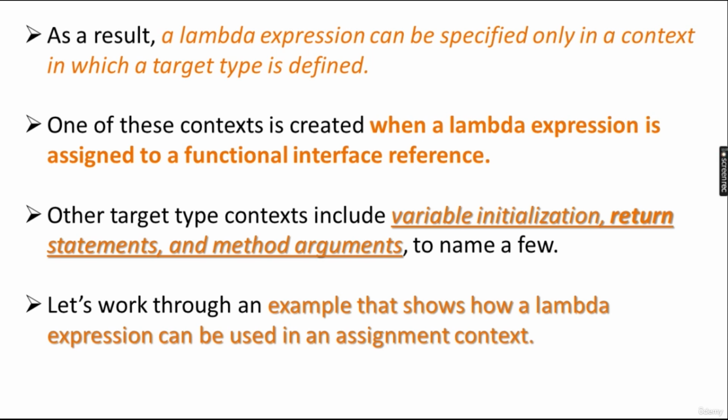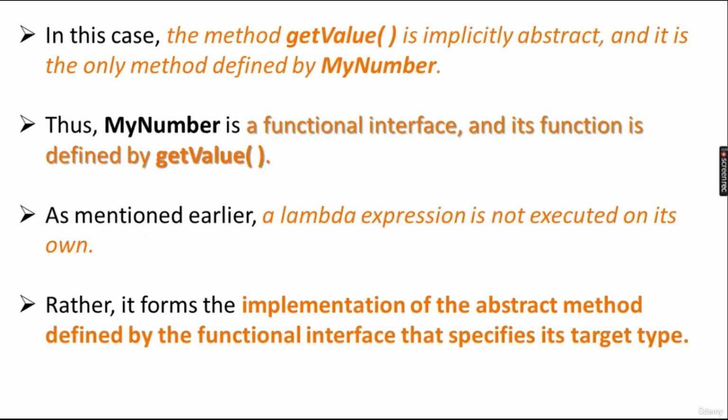Now we will see an example that shows how a lambda expression can be used in an assignment context. What you have to remember in this slide is that a lambda expression can be specified only in a context where the target type is defined. The target type must be defined, and second, the lambda is the implementation of the abstract method defined by a functional interface that specifies the target type.